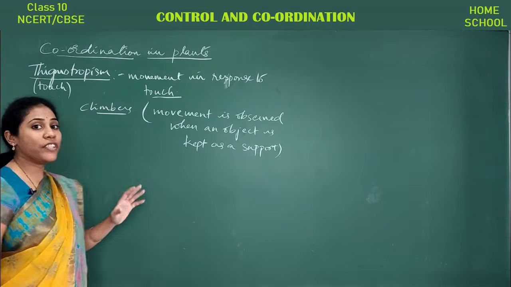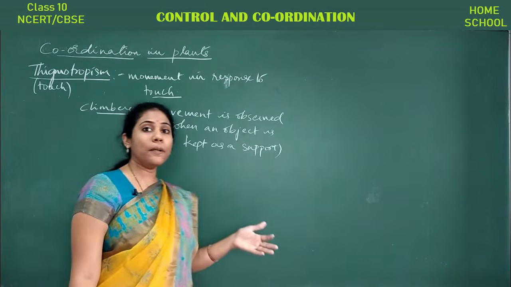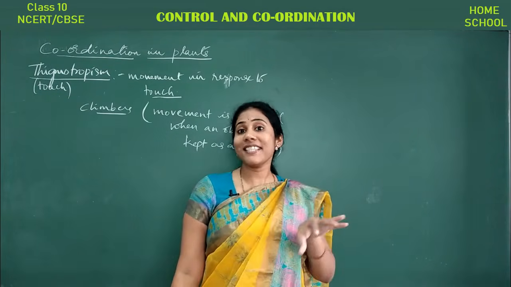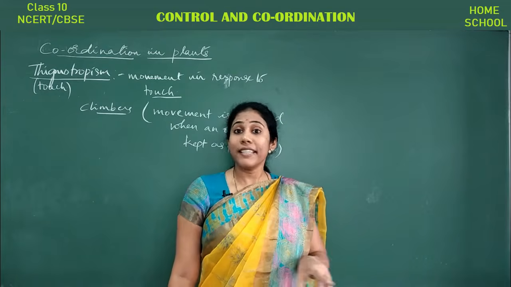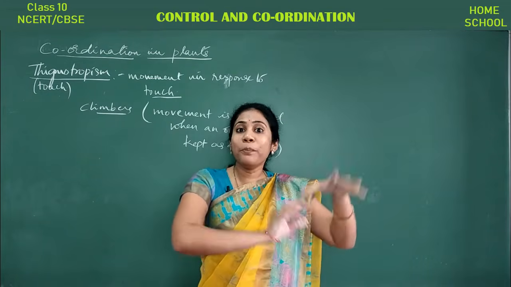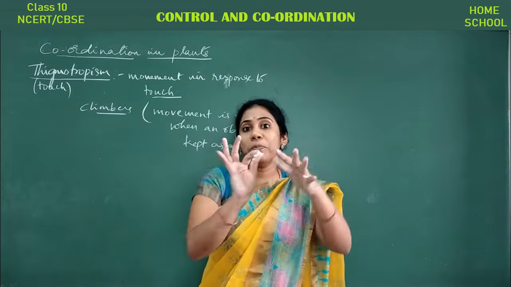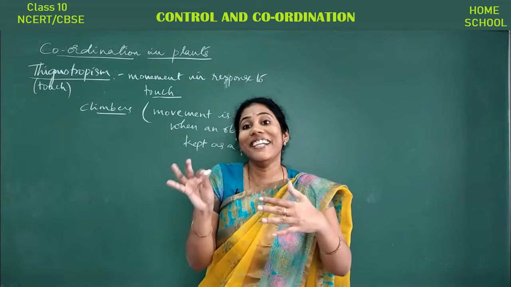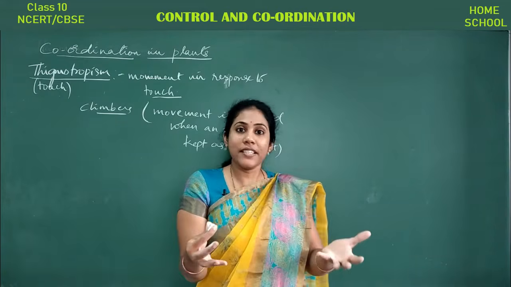And usually which part of the plant is positively thigmotropic and which part is negatively thigmotropic? The stem part, isn't it? So only the stem part will move in a direction wherever object is there, wherever it is getting in touch with the object, isn't it?